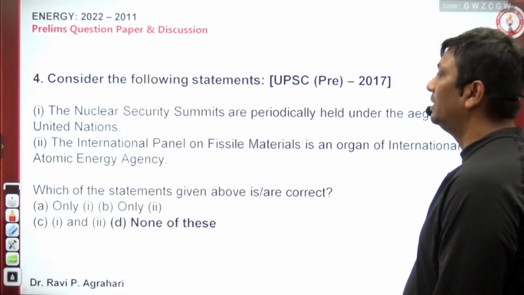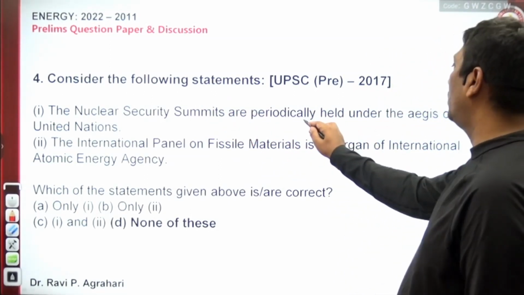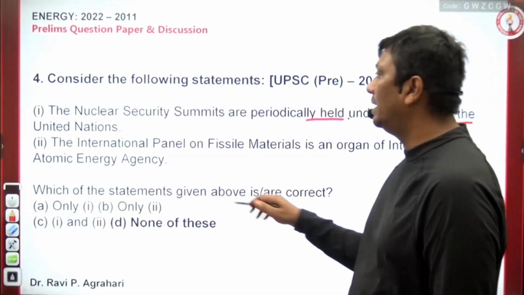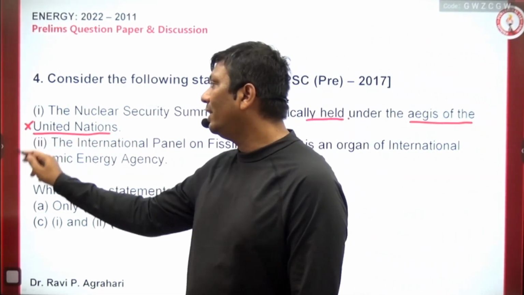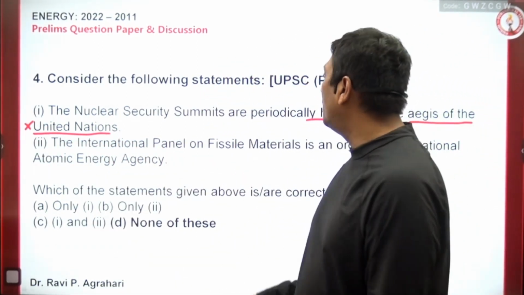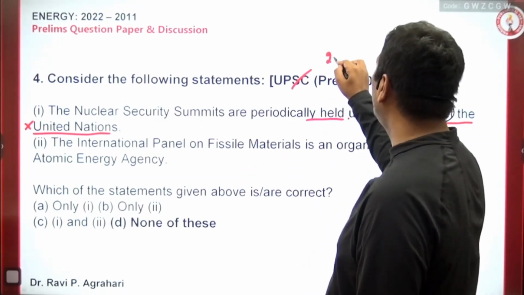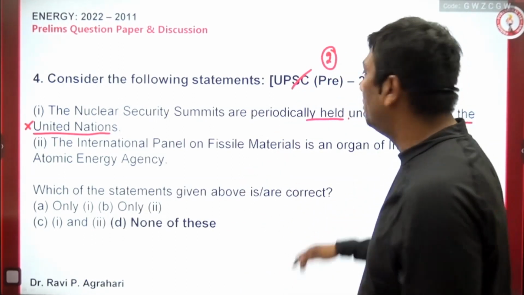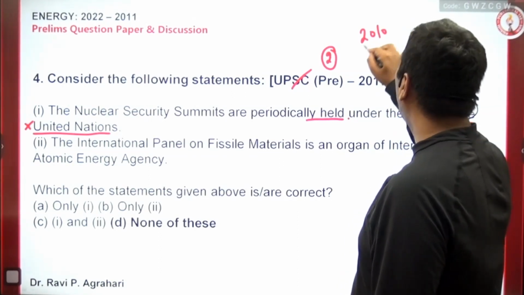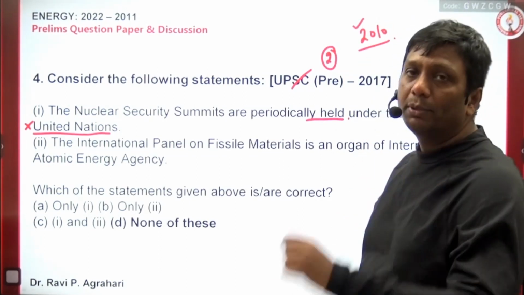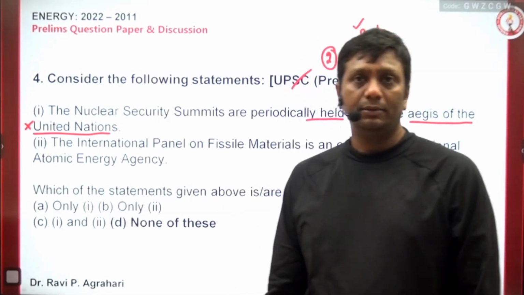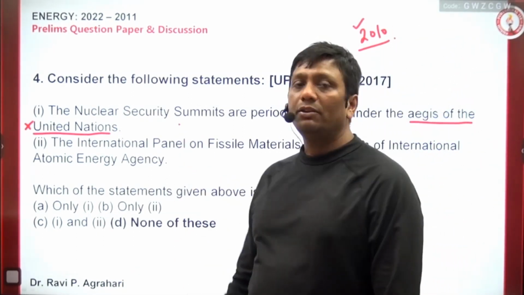Consider the following statement. The nuclear security summits are periodically held under the aegis of the United Nations. Actually, it is not under the aegis of the United Nations. It periodically happens every two years. The first time this summit happened was in 2010 in Washington, when Obama was president there. The purpose of this summit is what?